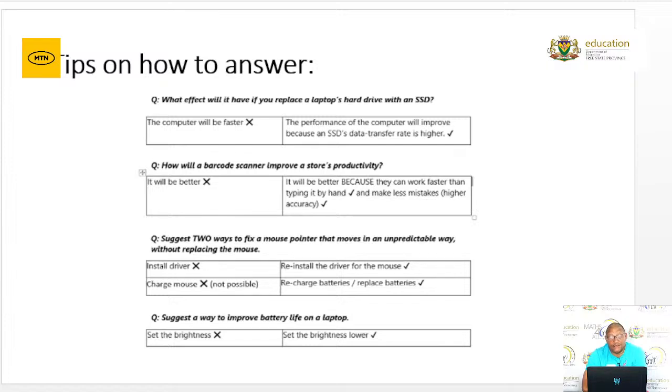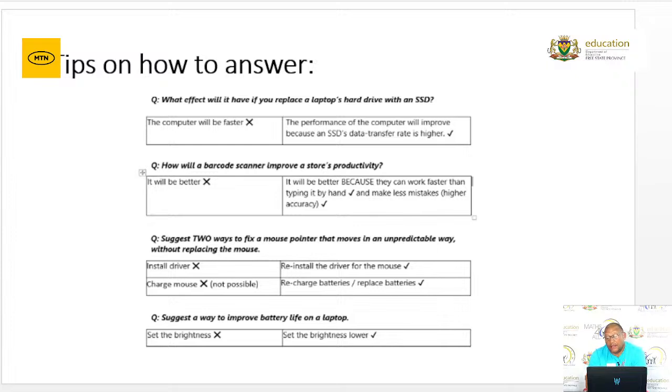Without an explanation, it's not going to give you any mark. Like I've indicated previously, please don't just answer easier, better, faster, cheaper, or more effective; you have to provide an explanation on why you are saying it.